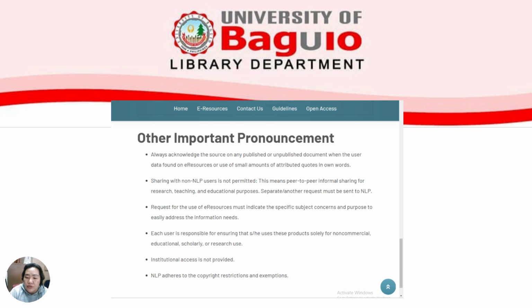And then each user is responsible for ensuring that she or he uses these products solely for non-commercial, educational, scholarly, or research use. Next, institutional access is not provided. And lastly, NLP adheres to the copyright restrictions and exemptions.